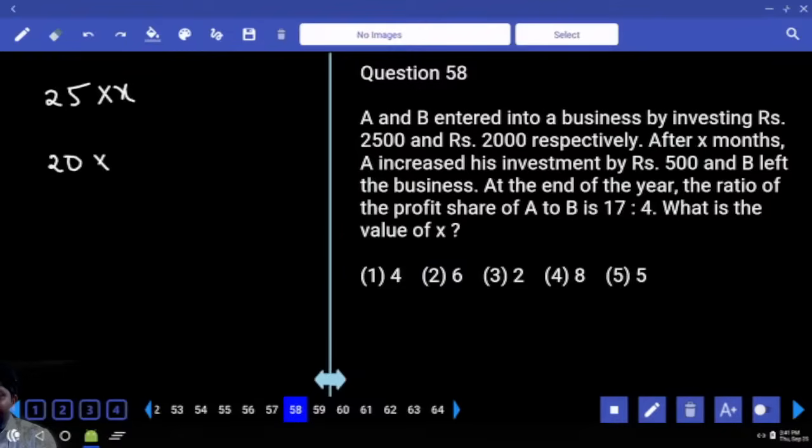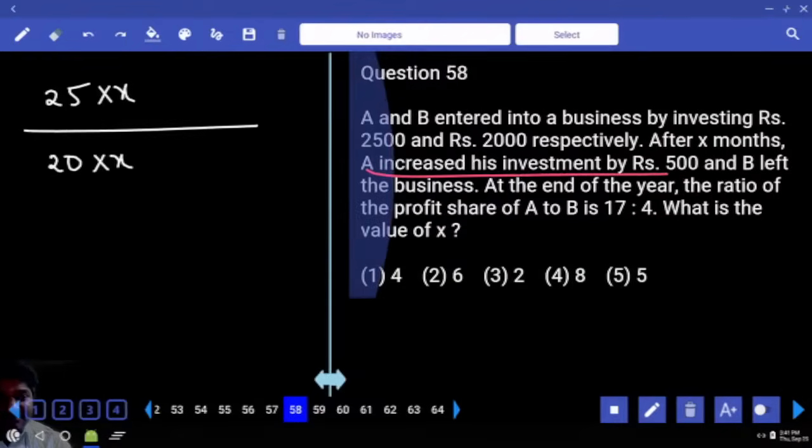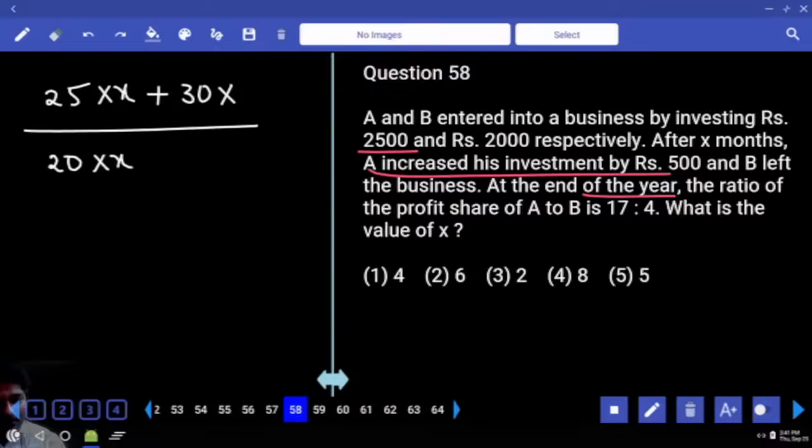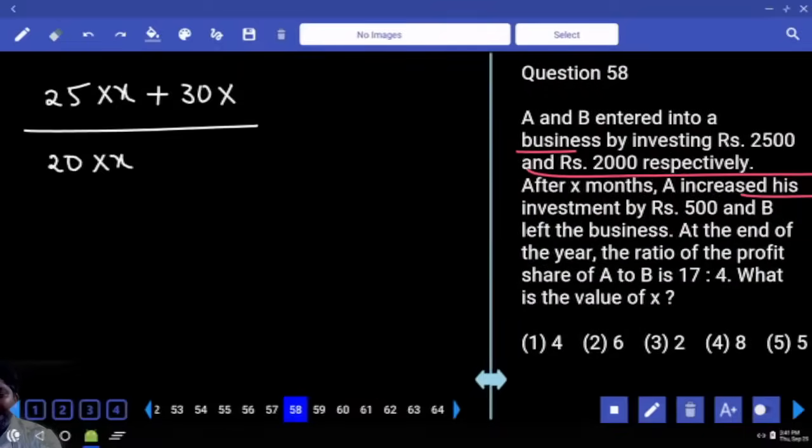The initial investment will be there for X months. After that, A increased his investment by 500. 2,500 plus 500 is 3,000. Instead of 3,000, you should write 30, into the remaining months. B left the business, so B's investment is not there. At the end of the year, they said the business happened for 1 year. X months over, so 12 minus X.